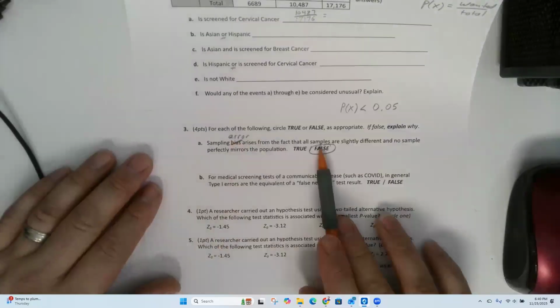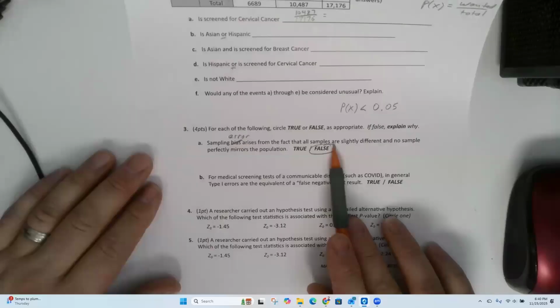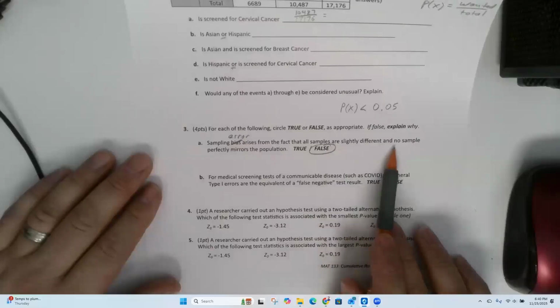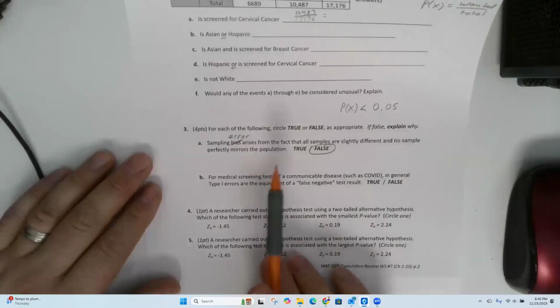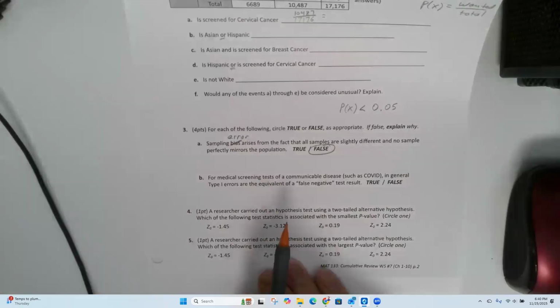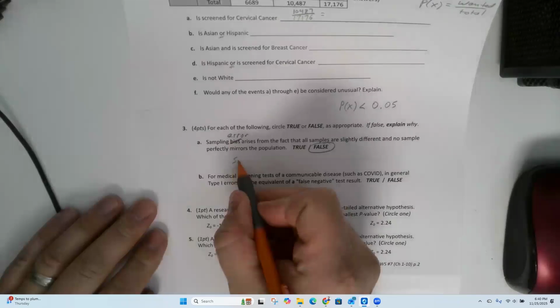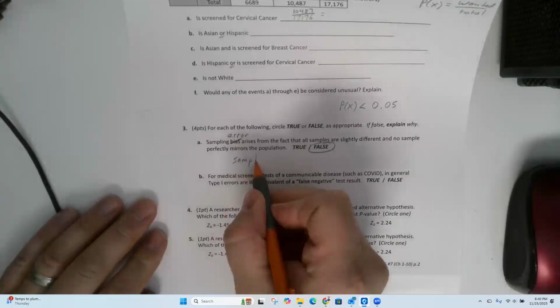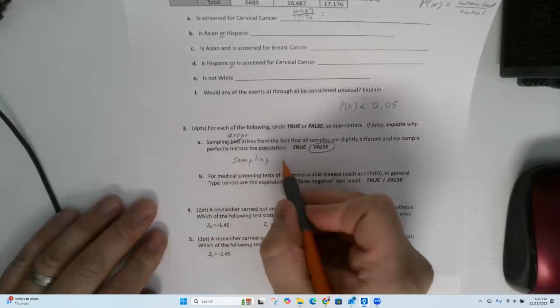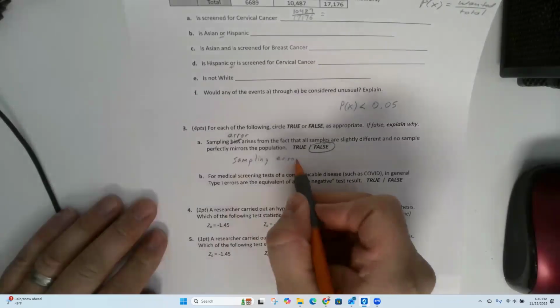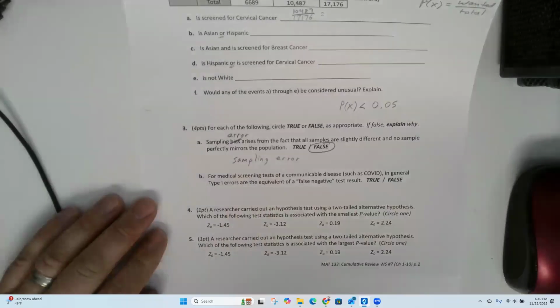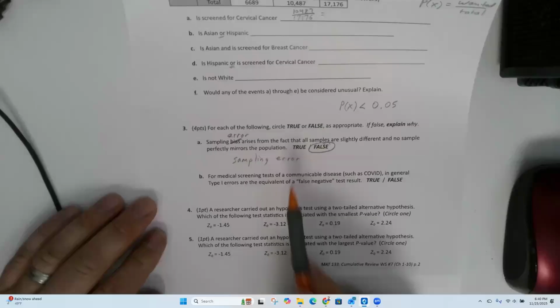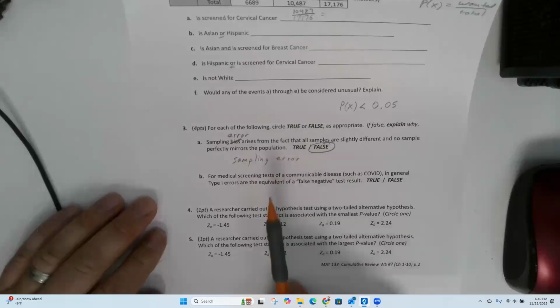Sample error is saying basically if you have a random sample, every sample you select is going to be a little bit different. And so no sample is perfectly mirroring the population, but they closely represent the population. How close? Well, that's what we've been talking about with the confidence intervals, is how far off it could be. So yeah, that one was tricky.